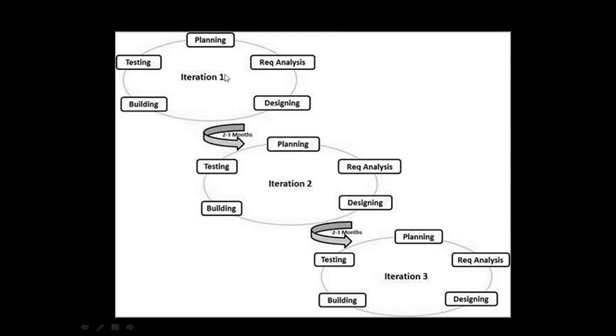After iteration one, there will be some software, and it may not be 2-3 months, it may be 2-3 weeks also. And after that, the second iteration will begin, and we will complete that. And there is another version of the software. Then after some time, iteration 3, it will go on like this. So this is the basic structure of this agile model.